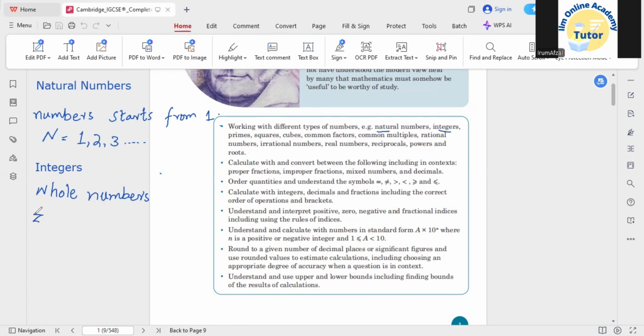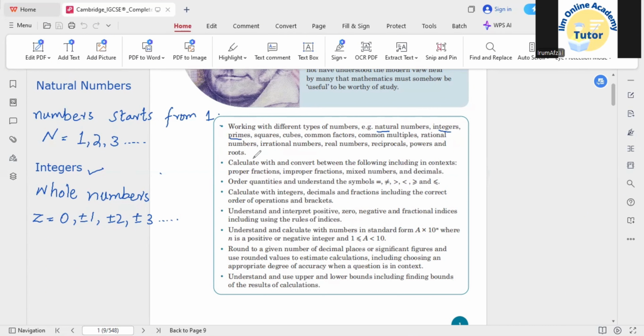I would denote integers with capital Z, and the numbers can be positive as well as negative, and so on. These are basically the integers, and these are all the whole numbers. With zero, we usually don't need to apply the positive or negative sign, but with all other numbers, you need to apply the positive and negative sign as they are related to the concept of integers.